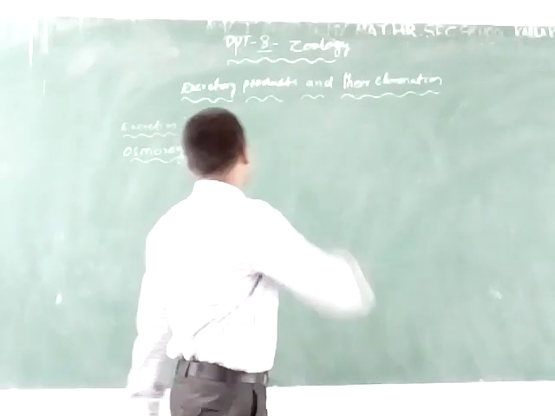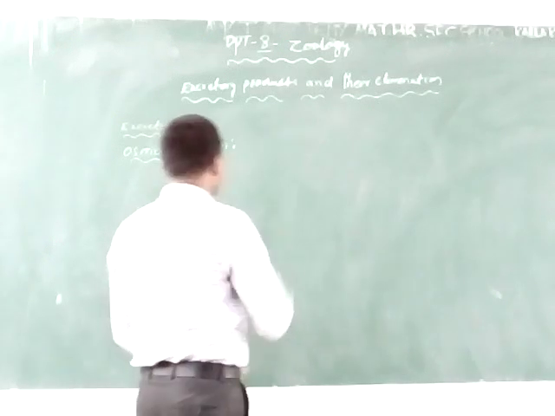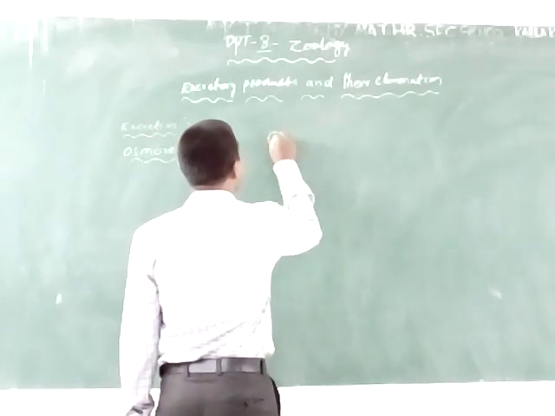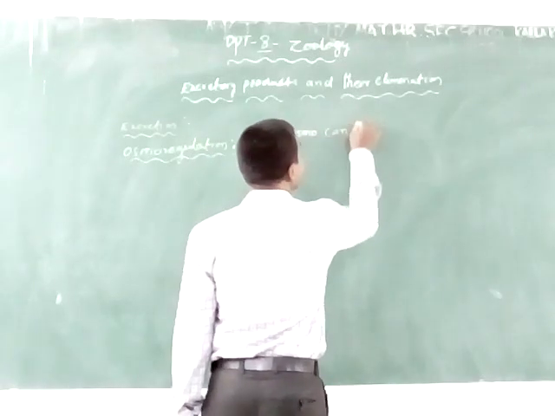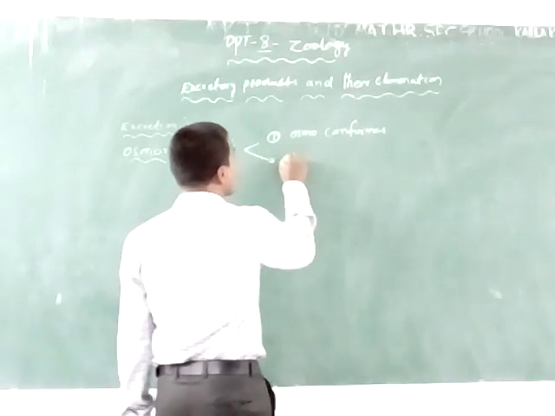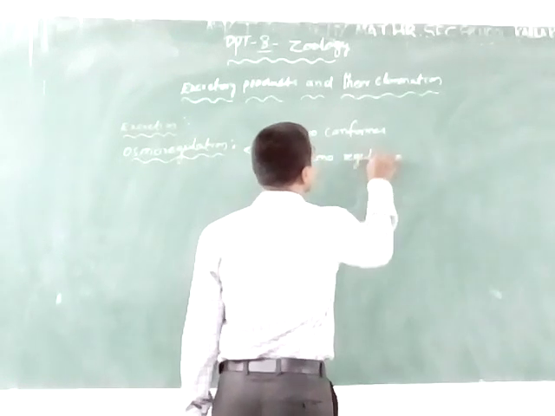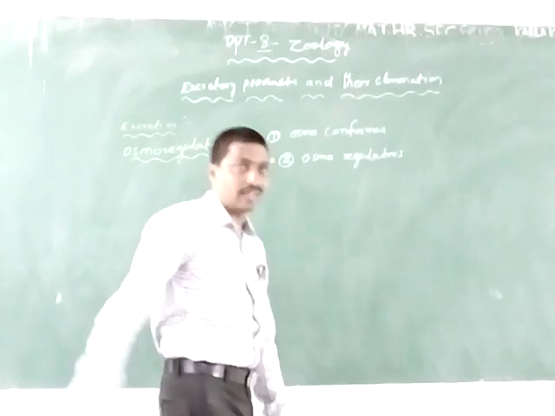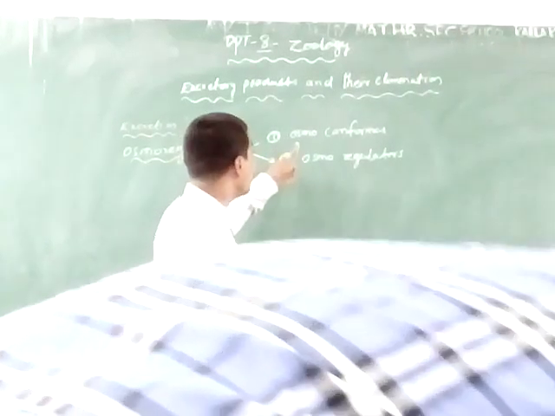There are two types of osmoregulatory animals. The first one is the osmoconformers. The second one is the osmoregulators.